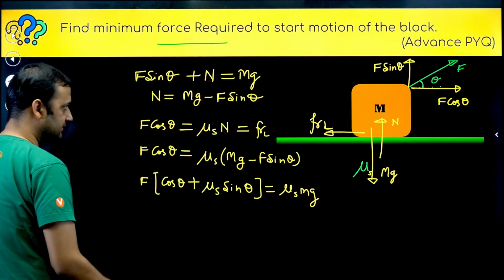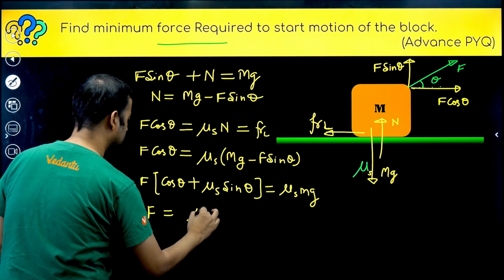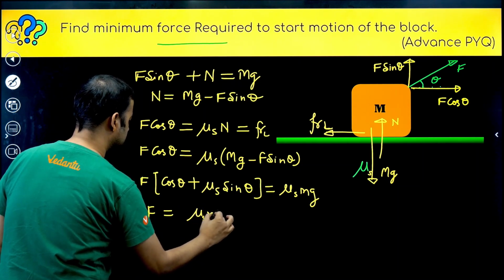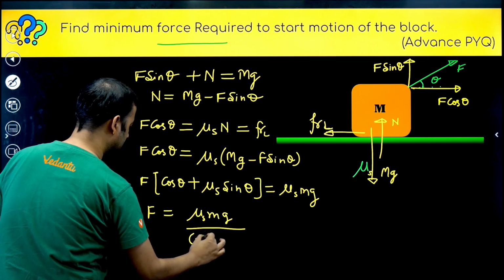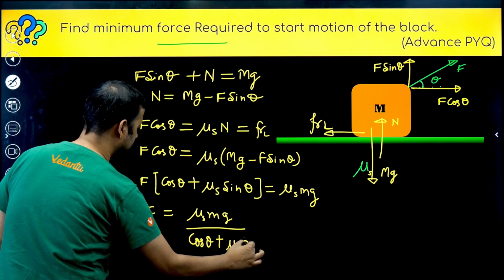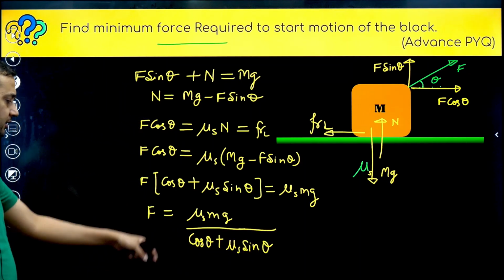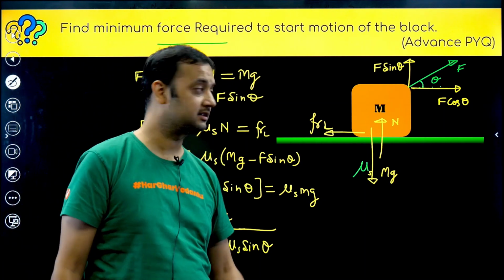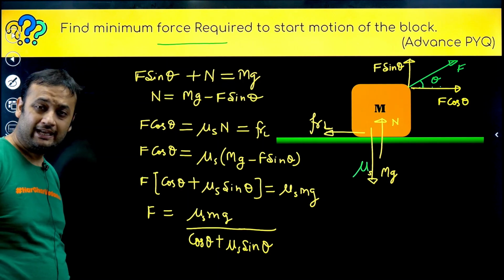Okay, so what is the value of f? So f is equal to mu s mg divided by cos theta plus mu s sine theta. Now still this is not the answer, because here theta is the variable. Theta was not given in the question, so we have to eliminate theta.